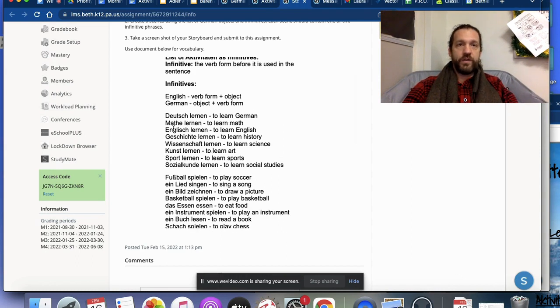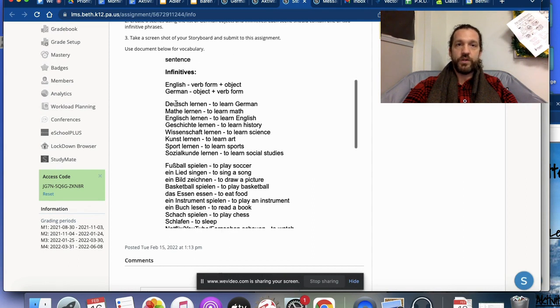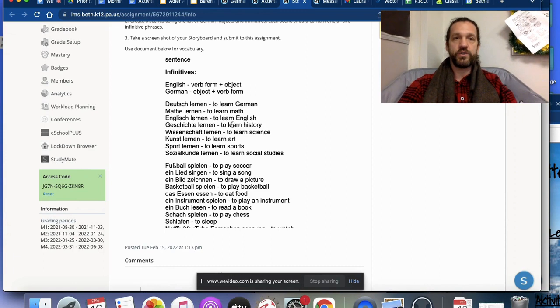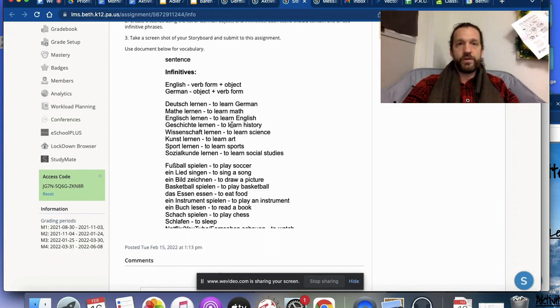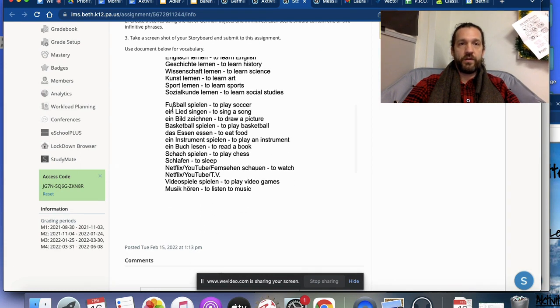So the first ones you have here are school subjects that you learn. Deutsch lernen, Mathe lernen, English lernen, Geschichte lernen, to learn German, to learn math, to learn English, to learn history. And you'll notice the infinitive verb comes before the object in English, but the object comes before the infinitive verb in German.